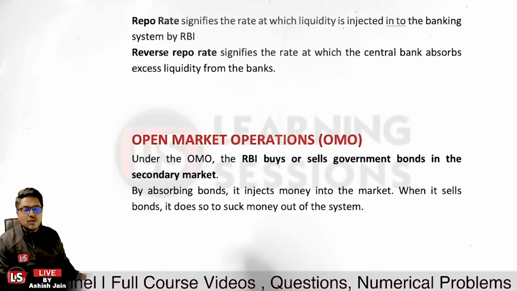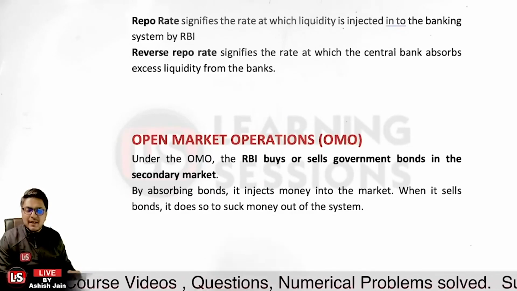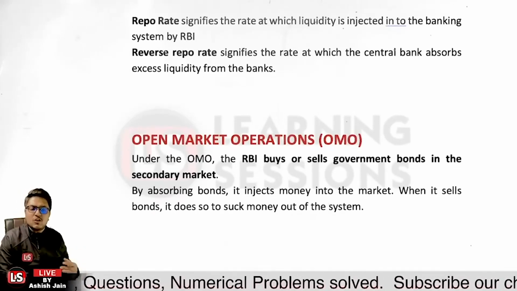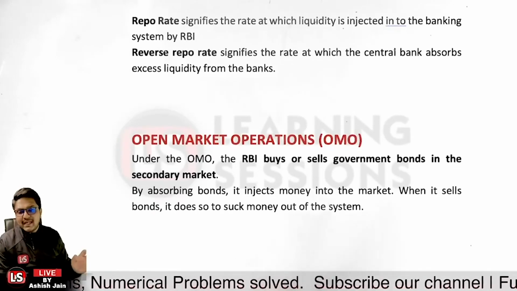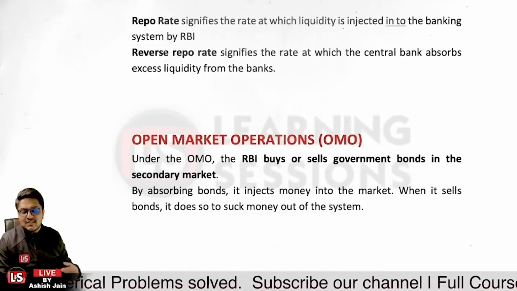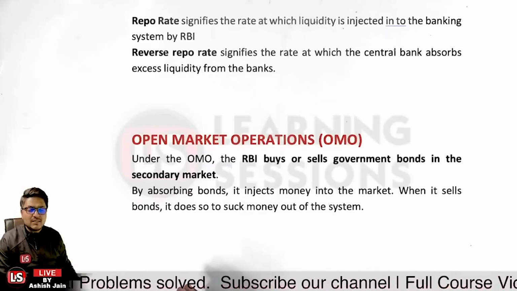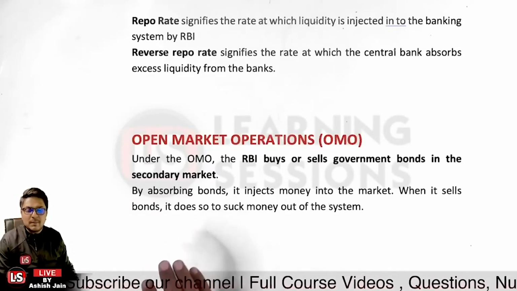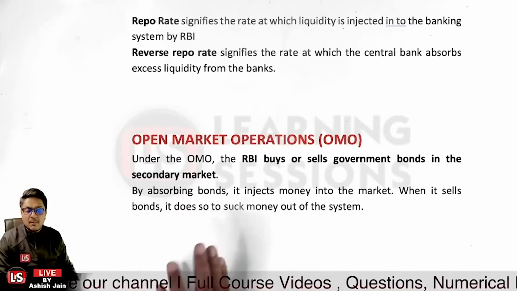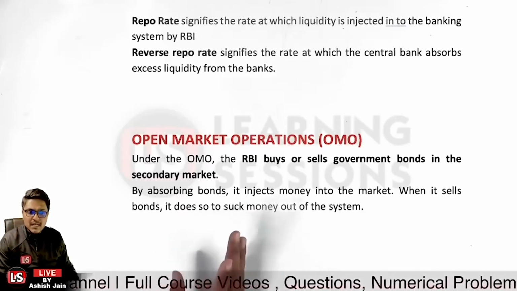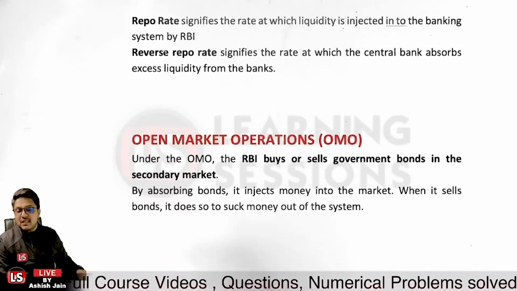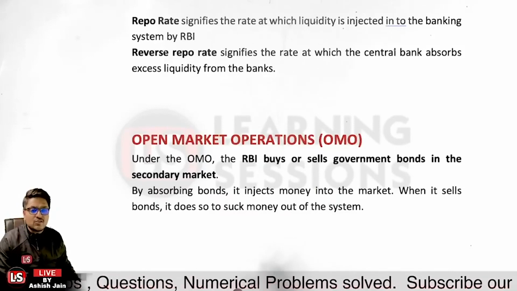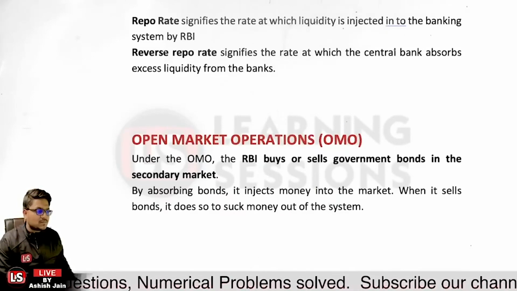And if they want to expand the money supply in the market, in that case, the Reserve Bank of India will be doing what? It will not be selling, actually it will be purchasing the government bonds from the market. By way of purchasing the government bonds from the market itself, it is basically pumping the money supply into the market. That is related to the open market operations.